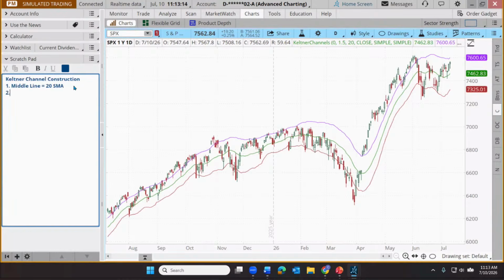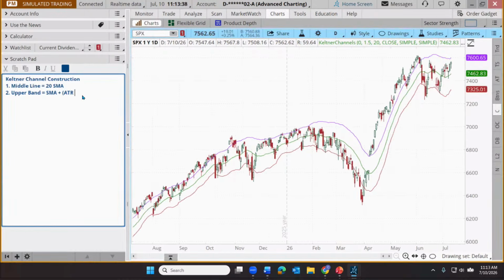But what is the upper band? This is where we need to go back to the inner workings. It starts with that simple moving average, and then it adds a specific value. Specifically, now let me outline this, it's the ATR times a multiplier. What in the world is that?